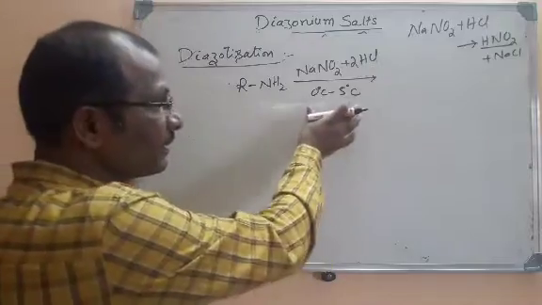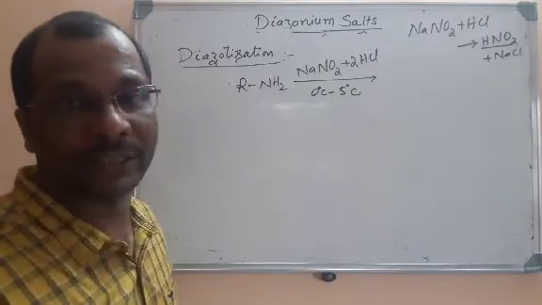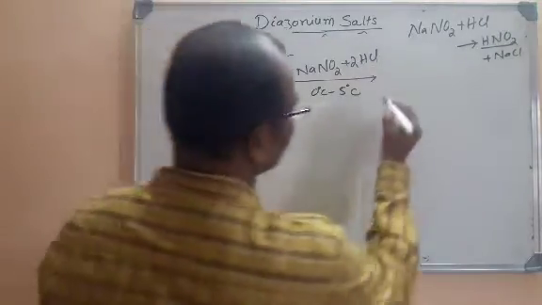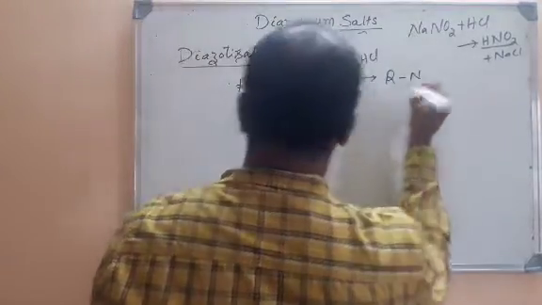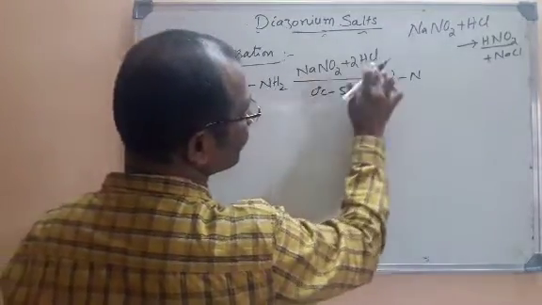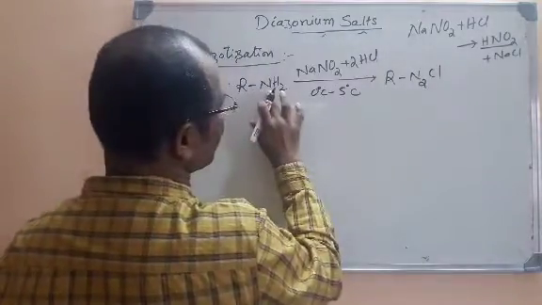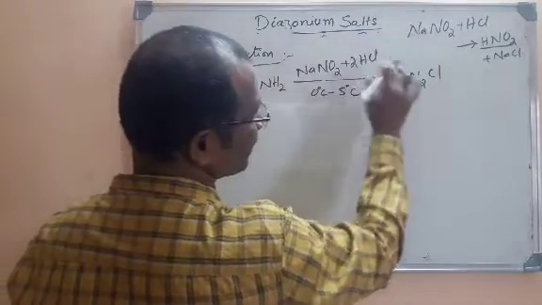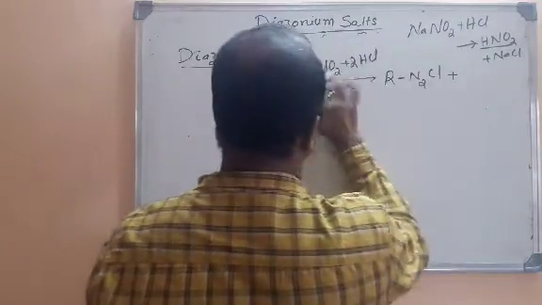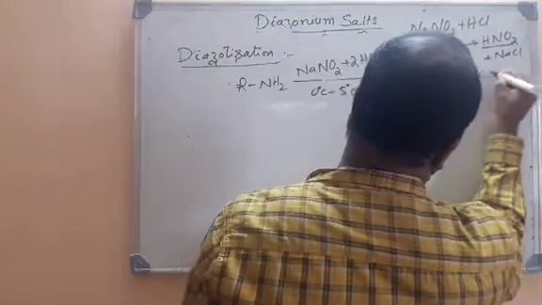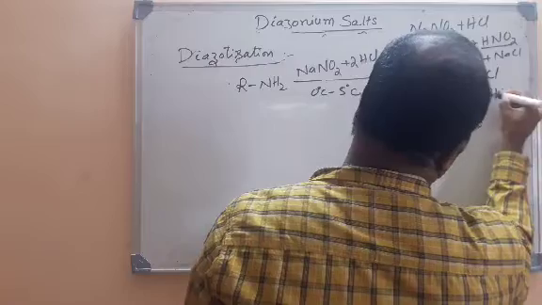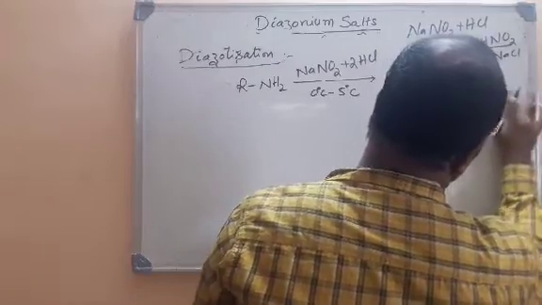That is why it should be prepared below 5 degrees centigrade. So what we are going to get is RN2Cl, and NaCl, and 2 moles of water.